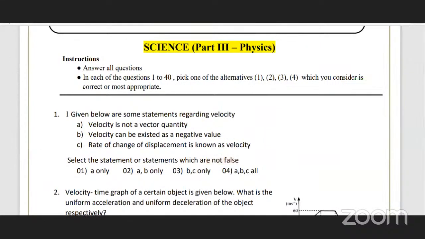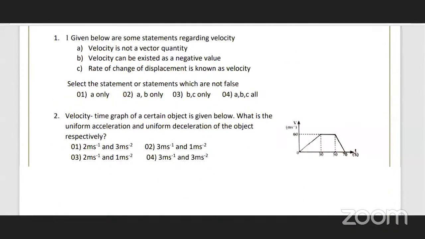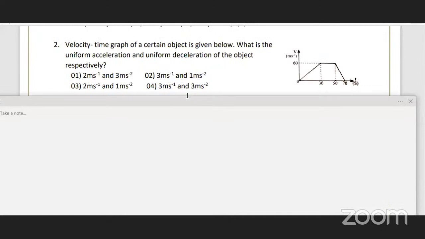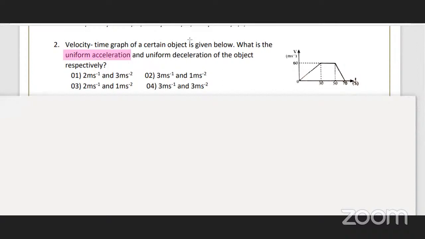Question number 2, from the motion graph, the velocity-time graph. What is the uniform acceleration and uniform deceleration of this object? Uniform acceleration, I'll highlight with one color, is given by this part of the graph, that means 0 to 30 seconds. Then uniform deceleration, I'll highlight this a different color, is given by the last 20 seconds, that means this part of the graph.